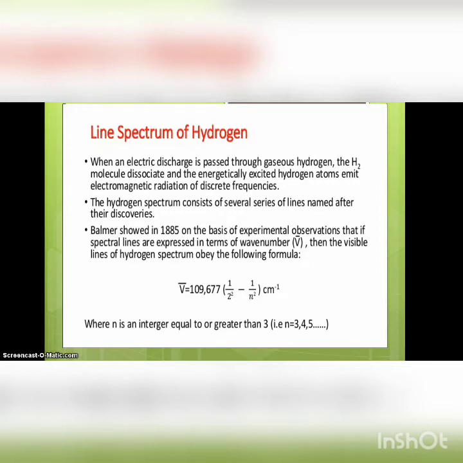Balmer, in 1885, observed these spectral lines and gave an expression: the wave number v bar is equal to 109677 into (1 by 2 squared minus 1 by n squared), where n is greater than 2, that is 3, 4, 5, etc.